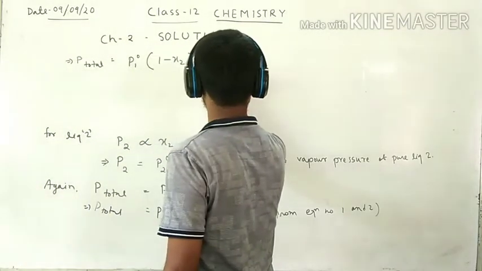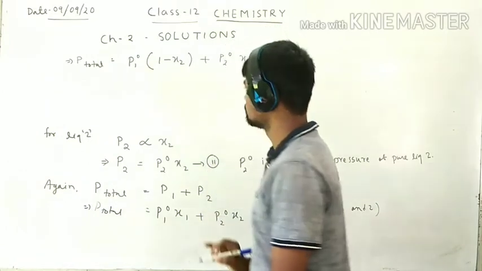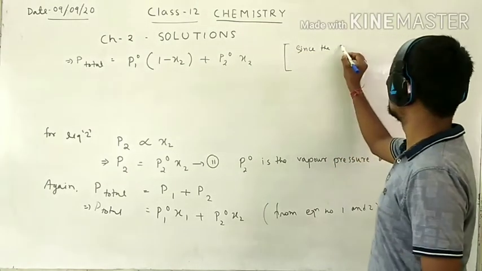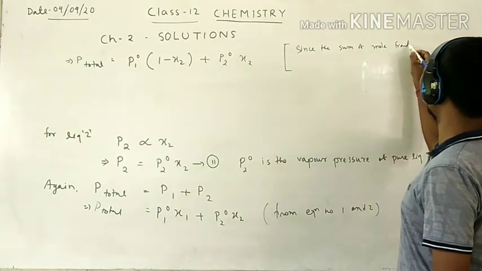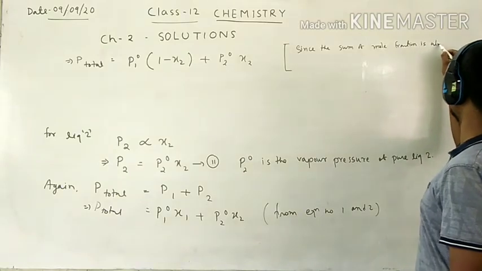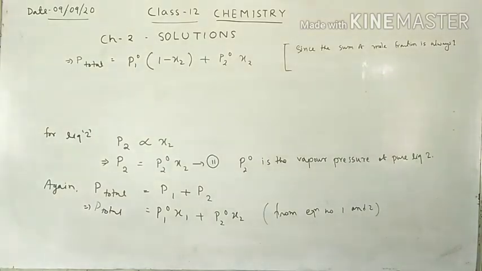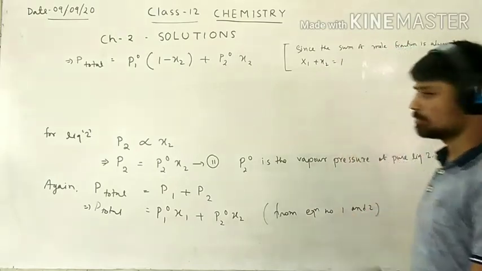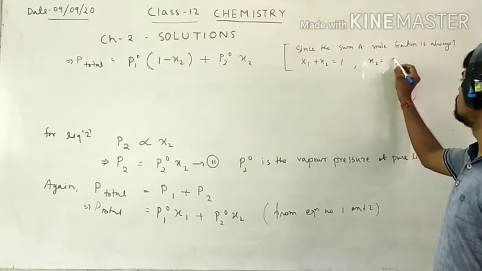Since the sum of mole fractions is always 1, here the mole fractions are x1 and x2 and their sum is 1, then definitely x1 is equal to 1 minus x2.